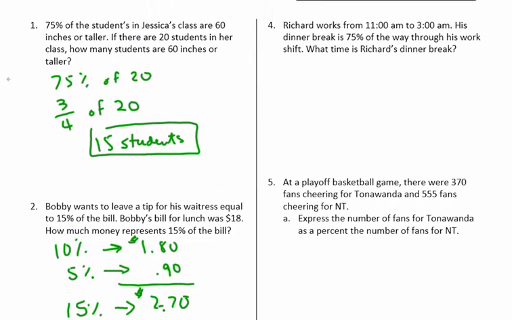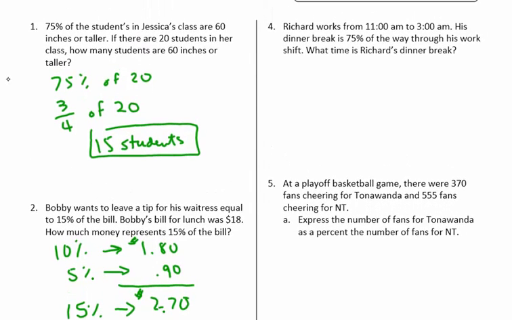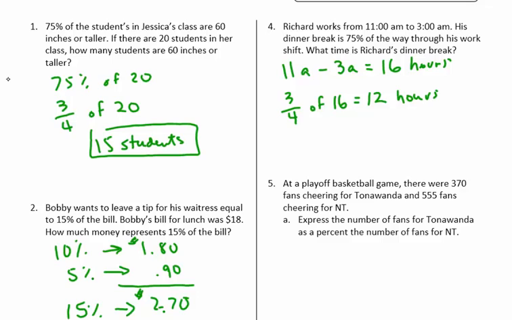Number 4. Richard works from 11 a.m. to 3 a.m. That's quite a long time. Make sure you don't read it as 11 a.m. to 3 p.m. His dinner break is 75% of the way through his work shift. So 11 a.m. to 3 a.m. is 16 hours, and I'm trying to find 75% of that, which is the same as 3/4. So 3/4 of 16 is 12 hours. If he starts at 11 a.m., 12 hours from that would be 11 p.m. So Richard will take his break at 11 p.m.